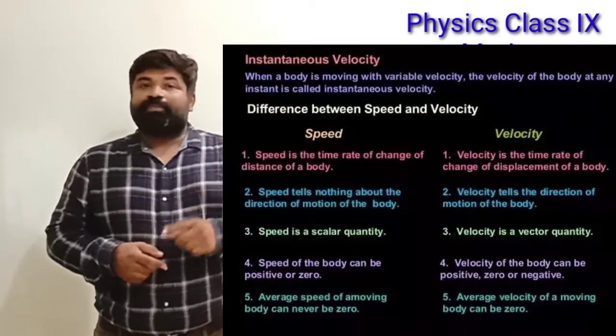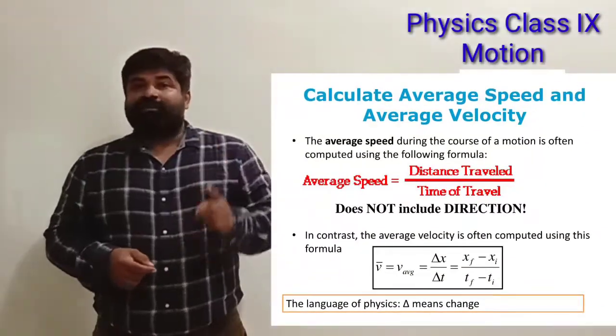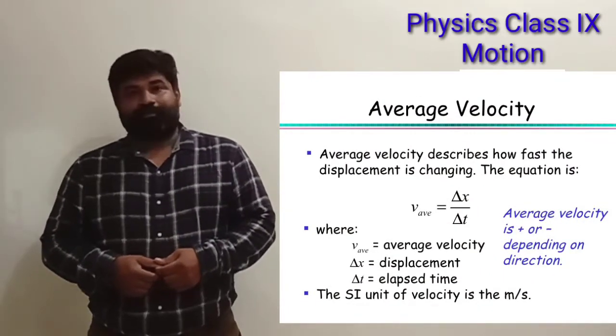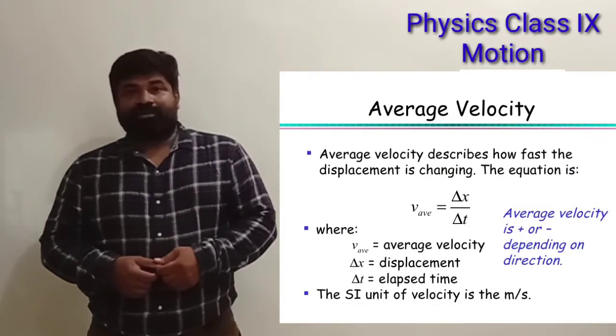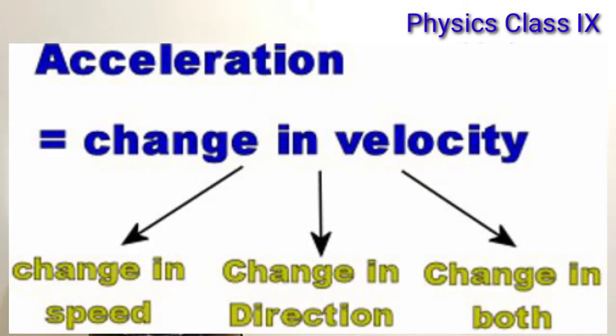Then average speed, average velocity. We had discussed a few numericals based on average speed and average velocity. There are very important numericals. After that, we had studied about acceleration. I hope you remember that.